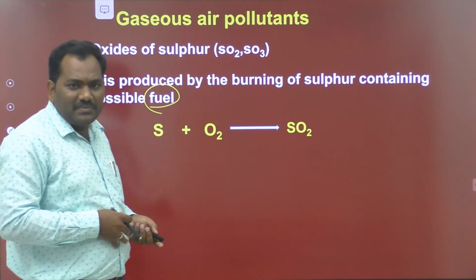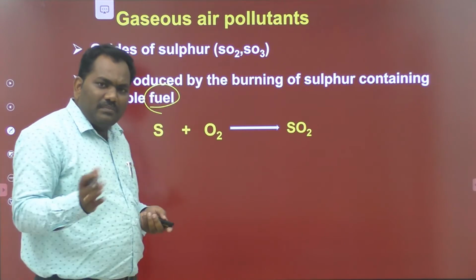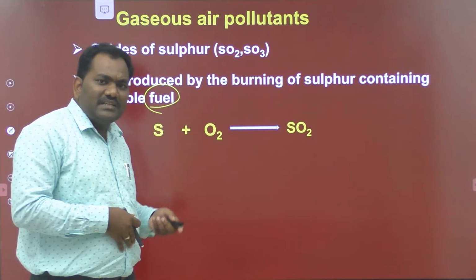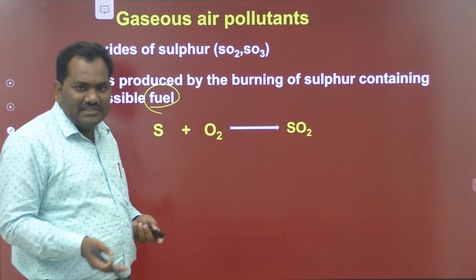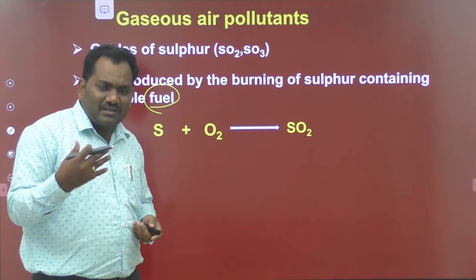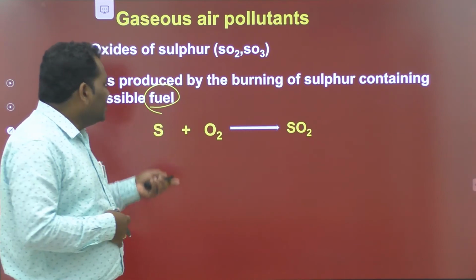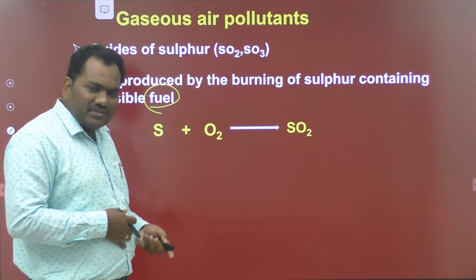For economic benefit, they do not give the proper treatment to that petrol. That's why some residues remain in the petrol or diesel. When those fuels, plant material or animal bodies are burned, the sulfur residue reacts with oxygen to form SO2.